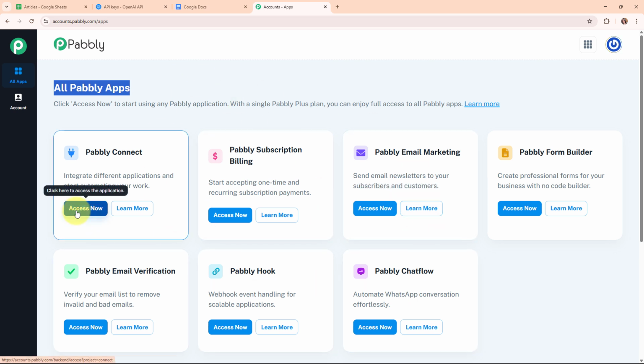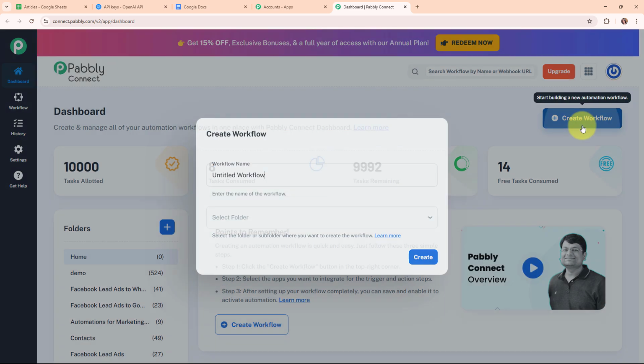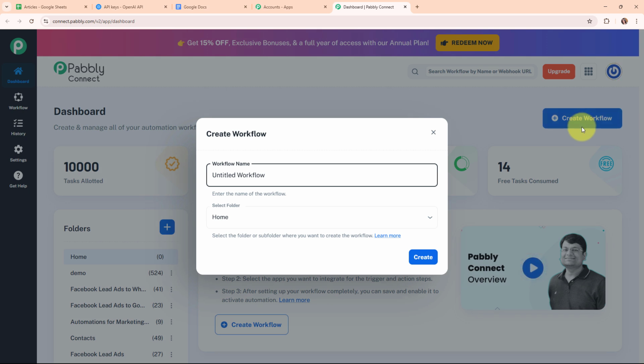Here to integrate my applications, I'm going to use Pabbly Connect. Now this is the dashboard of Pabbly Connect, and here to build my connection I need to create a workflow first. So for that, here I'm going to click on this create workflow button given on the top right corner.